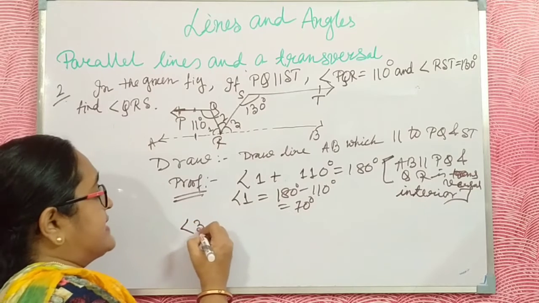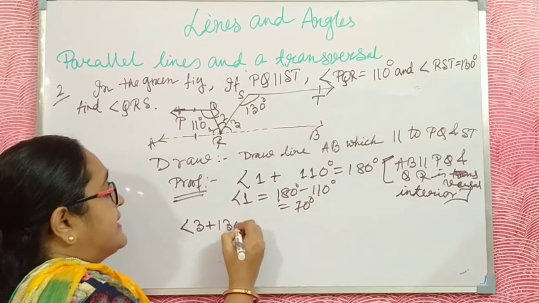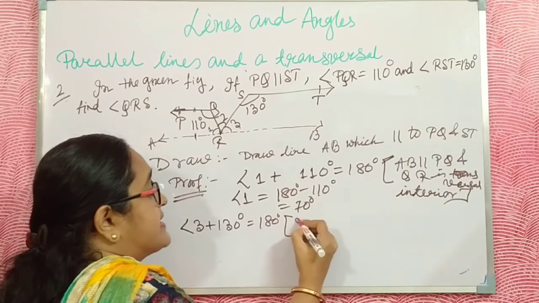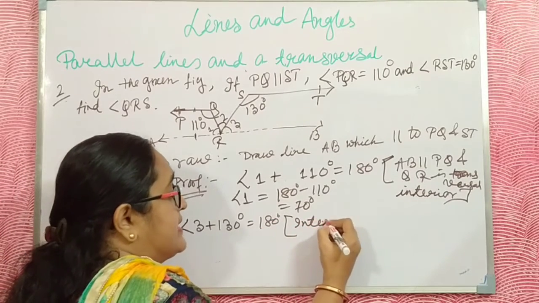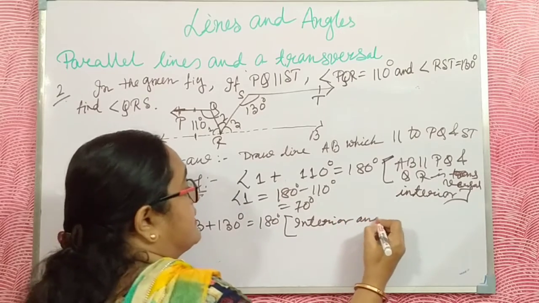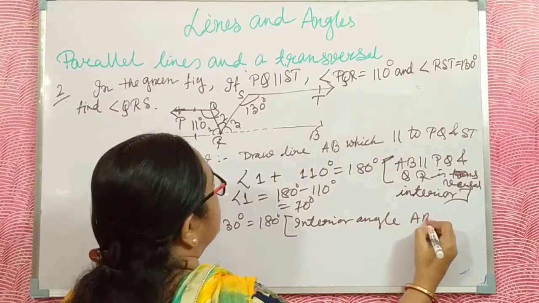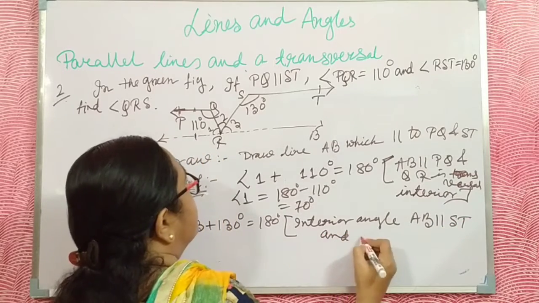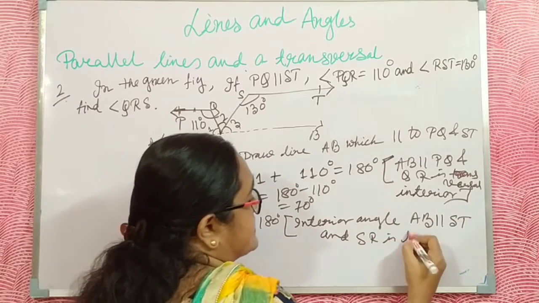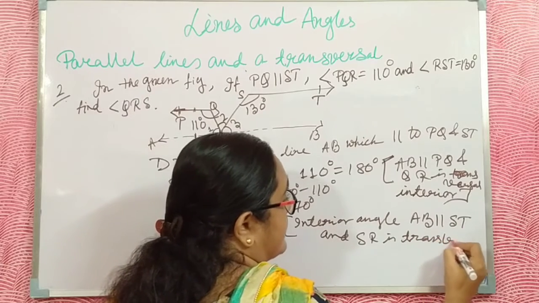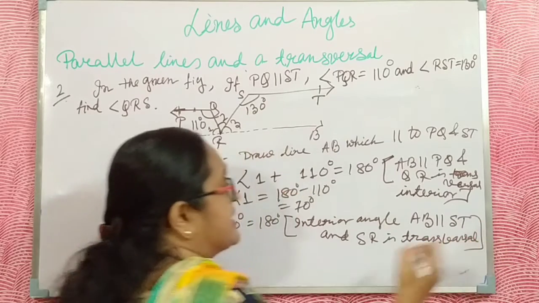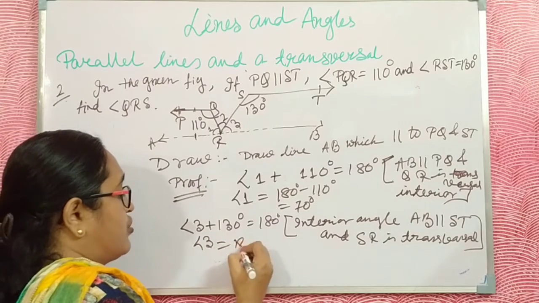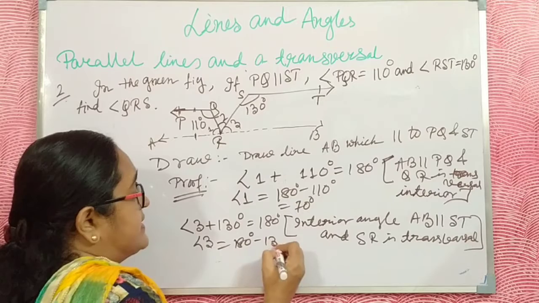Here also I write angle 3 plus 130 degrees is 180 degrees. You write here, this is interior angle, as AB is parallel to ST and SR is a transversal. Okay, SR is transversal. Now you find angle 3. Here also, 180 degrees minus 130 degrees.